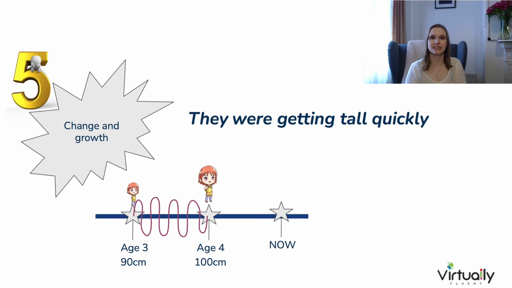If we continue with this example of they were getting tall quickly, perhaps we talk about age 3 and age 4, both in the past. And the height, for example, or the weight, or even their maturity has changed between those 2 points of time. So we can express that with the past continuous.